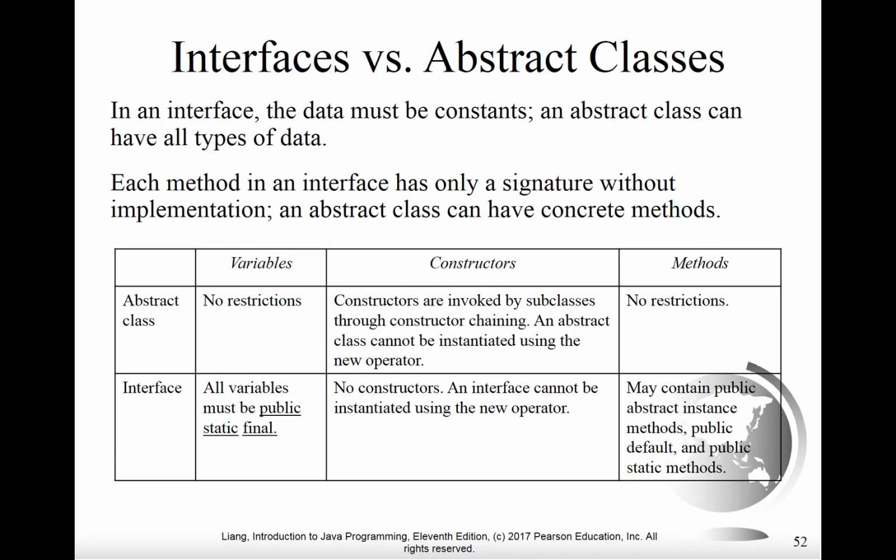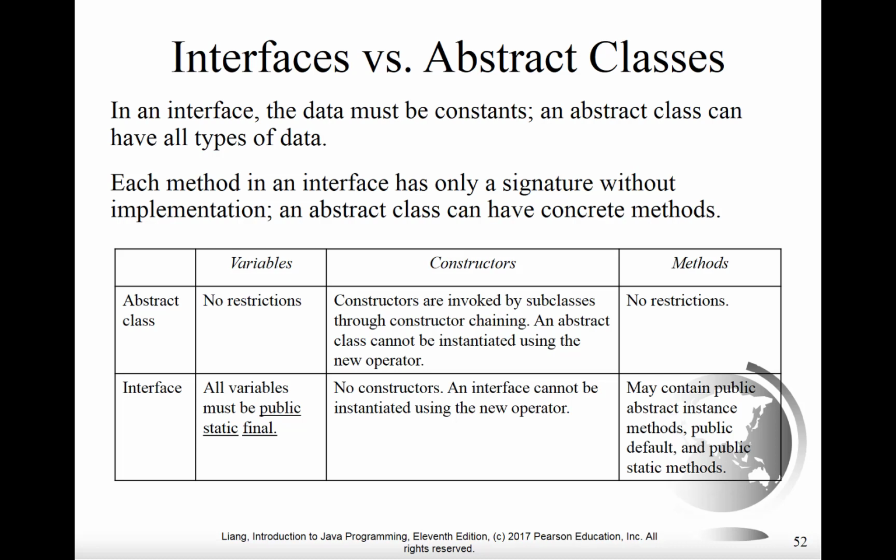Now, to wrap up this chapter, we're going to compare interfaces and abstract classes. They have some similarities and some differences. In an interface, all of the data has to be constants, but an abstract class is allowed to have any type of data. Interfaces do not have any method implementations. They only have method signatures, whereas abstract classes can still have concrete methods, although they may have abstract methods as well.